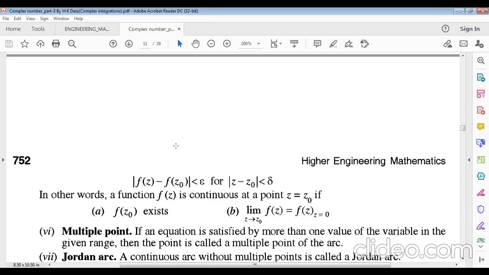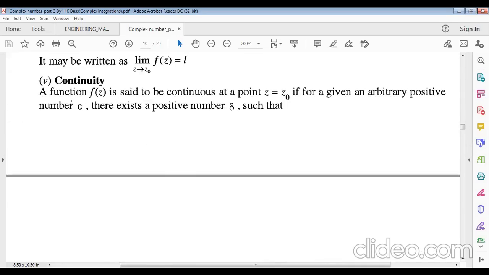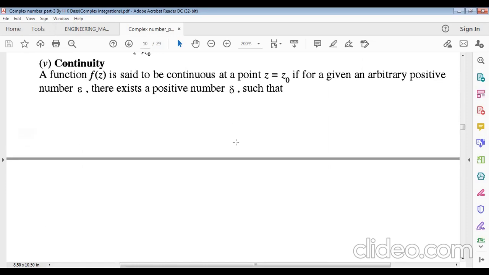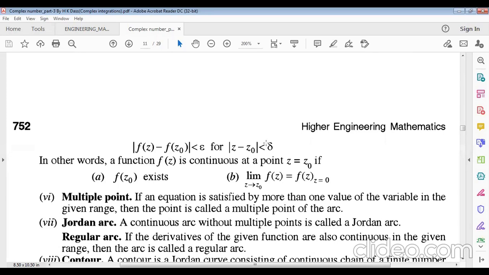We have discussed: a function f of z is said to be continuous at a point z equals z naught if, for a given arbitrary positive epsilon, however small, there exists a positive number delta, however small, such that the limit exists.